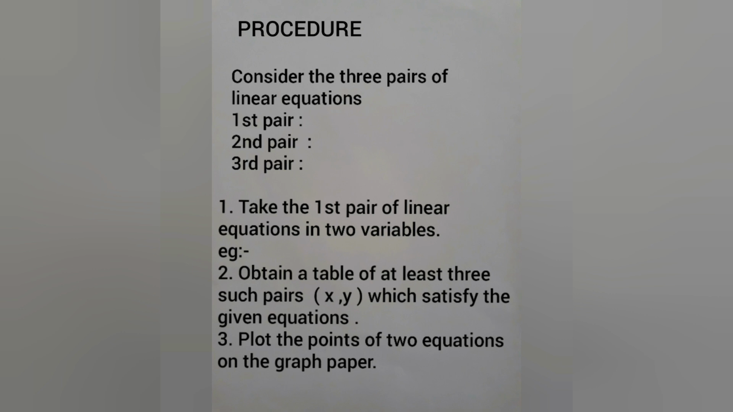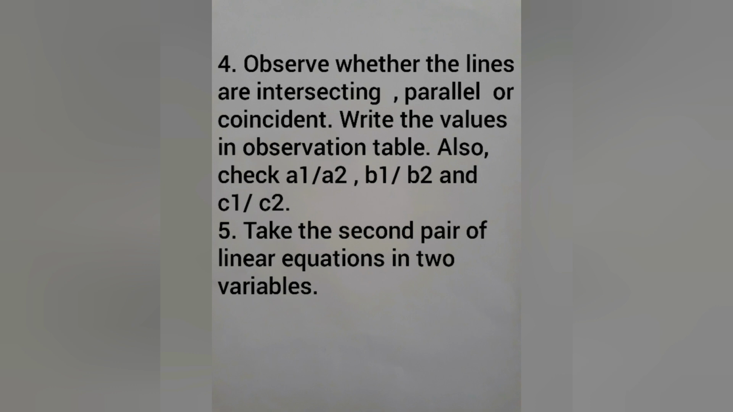Okay, there it is given first pair, second pair and third pair. There you have to take the examples. For the first pair you can take parallel lines or intersecting or coincident. You have to find your own examples and write them there. And after that you have to do the procedure. When you obtain them, you will have three pairs of linear equations. Okay, then do the steps according to the procedure.